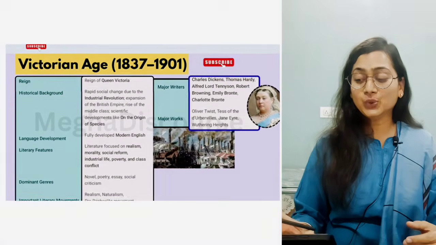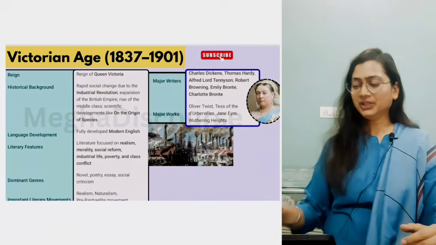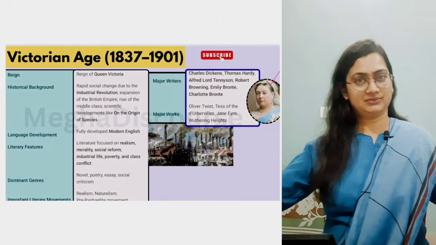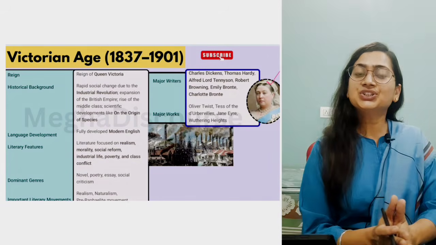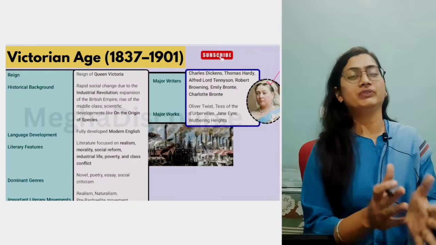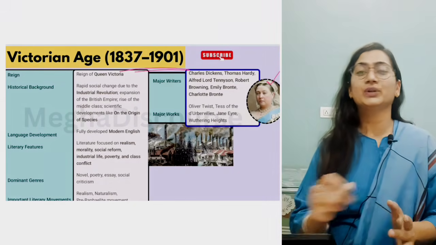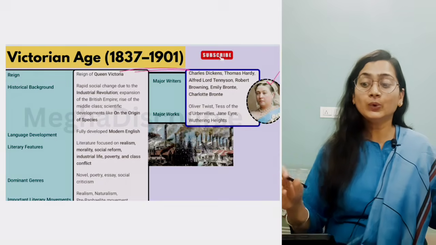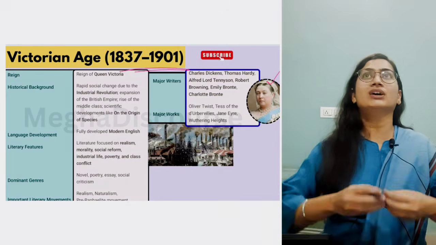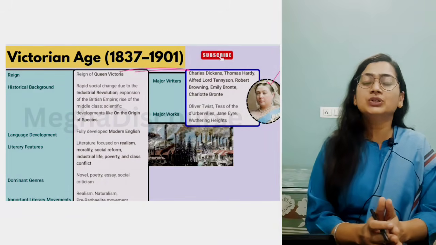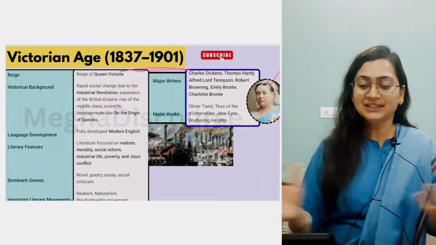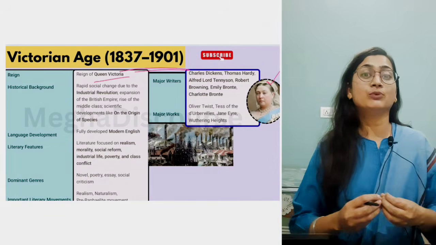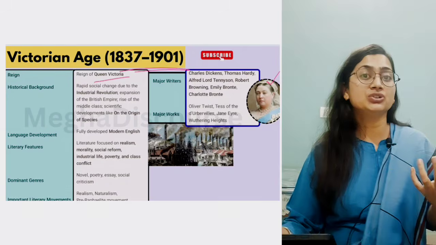Now we have Victorian age, and 2 or 3 are more. Okay, now what happened in Victorian age? So she is Queen Victoria. Victorian age comes after the coronation of Queen Victoria in 1837 to 1901. Now, as we know, in Romantic age we have Industrial Revolution. Now, in this age, Industrial Revolution was prime. Materialism, urban growth, it was on its peak. So this is the time of Queen Victoria. This is the time of rapid change. This is the time of massive shift. Now, rapid change of society.